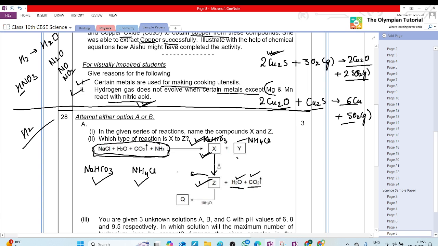After decomposition of NaHCO3, we will get Na2CO3, in which 10 molecules of water of crystallization are added and it will become Na2CO3.10H2O. What is the general name of NaHCO3? And what is the general name of Na2CO3?